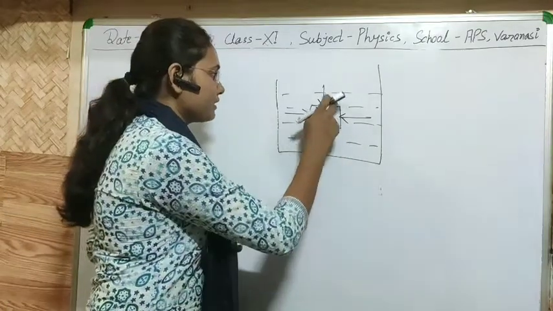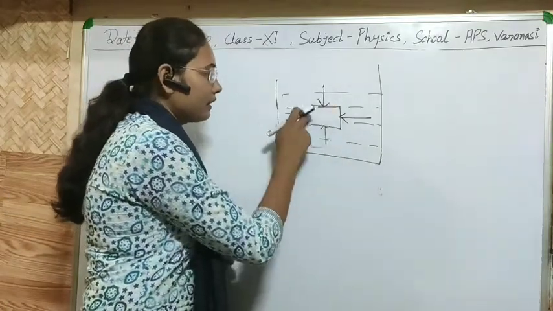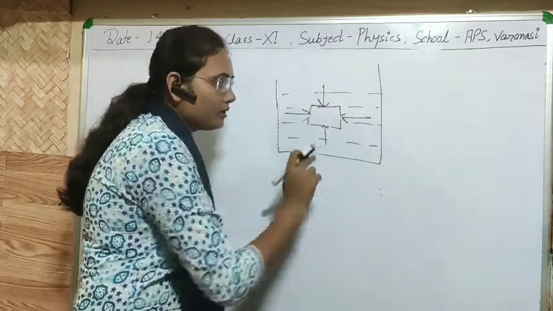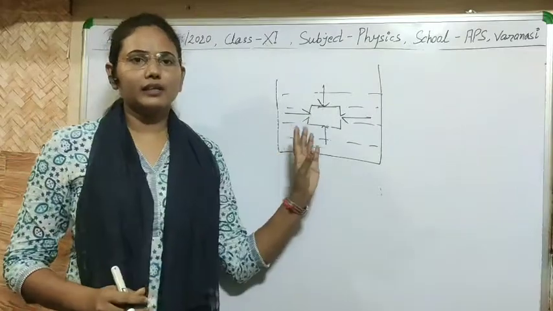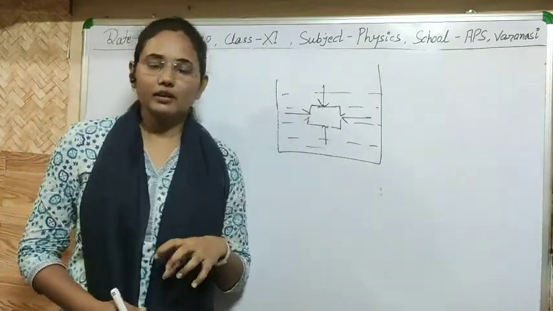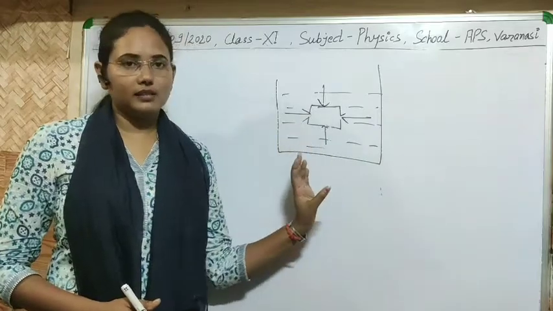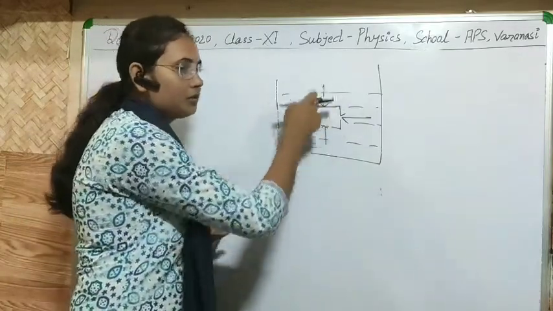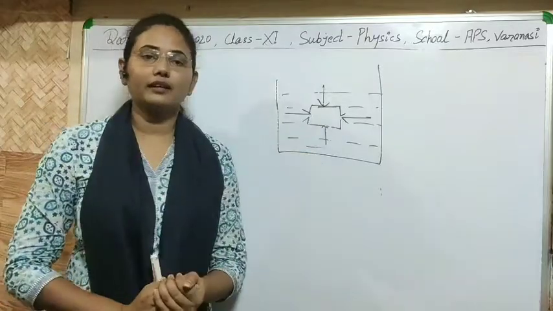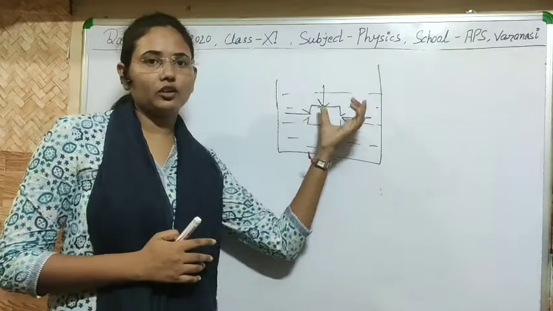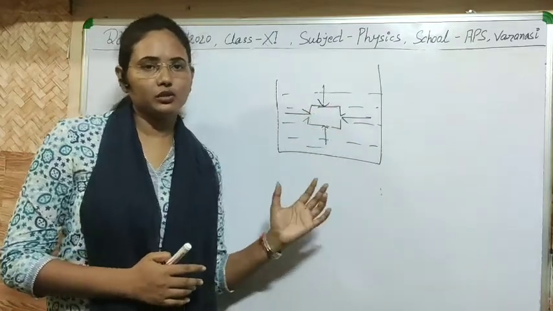It means if we look at this contact surface, then the liquid will apply a perpendicular force, a normal force on it, and after the application of this force, if the body is totally immersed in the liquid, then it will be at rest, because all the opposite forces will cancel each other out, and if you find the net force acting on the body, then definitely it will be zero.